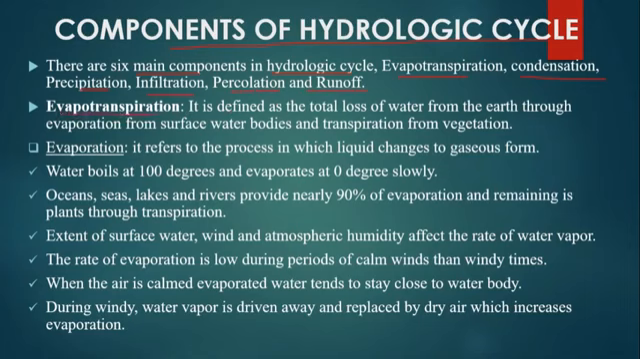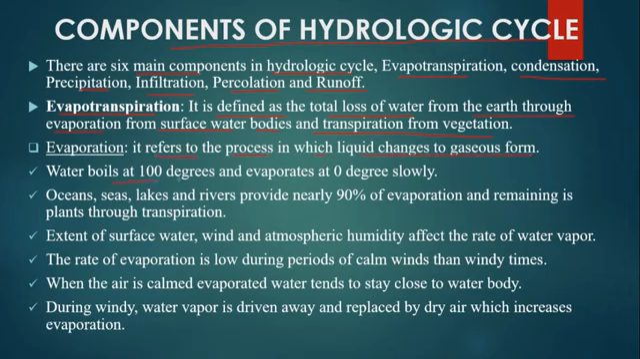Evapotranspiration is defined as the total loss of water from the earth through evaporation from surface water bodies and transpiration from vegetation. In a cropped area, that is in the vegetation area, it is very difficult to determine the evaporation and transpiration separately. Therefore, it is collectively called evapotranspiration. Next is evaporation. Evaporation refers to the process in which liquid changes to gaseous form.